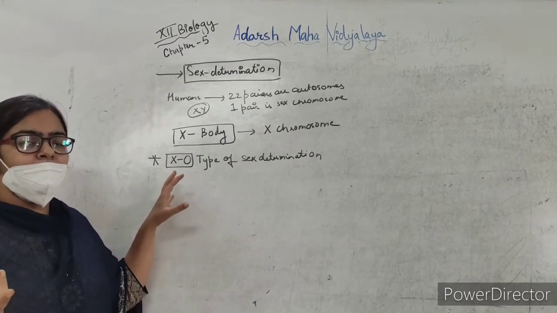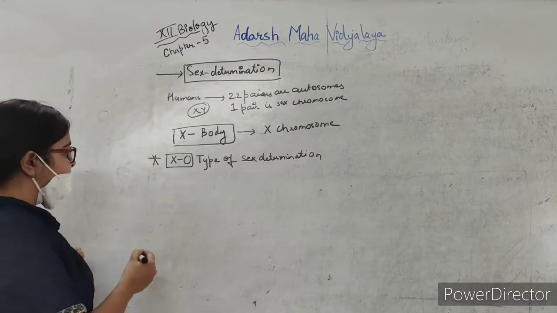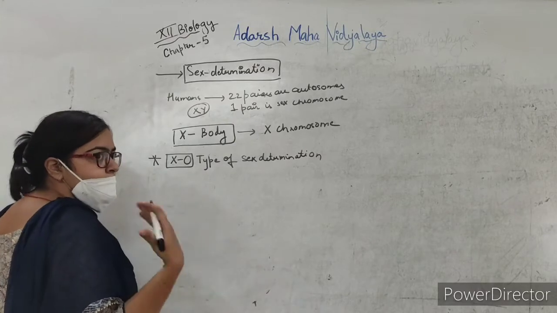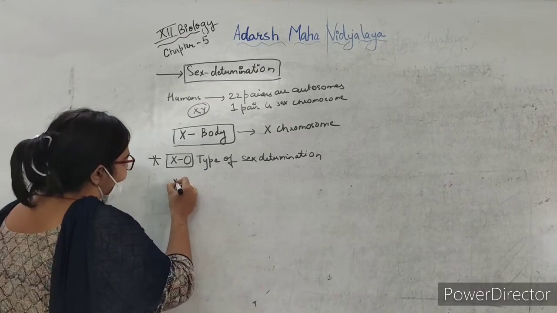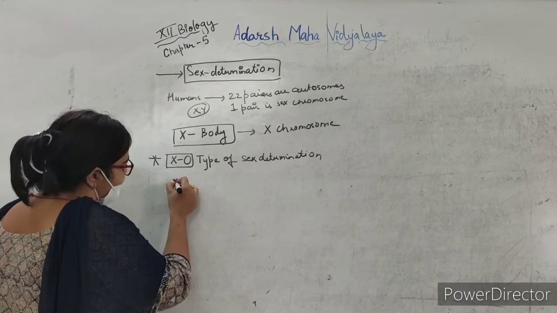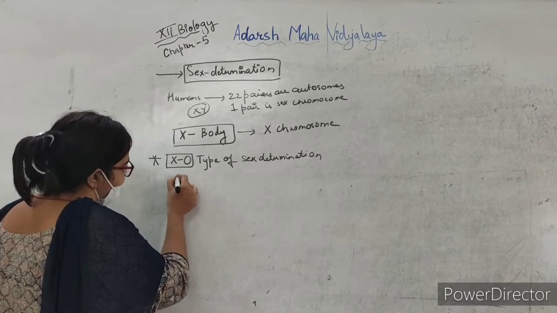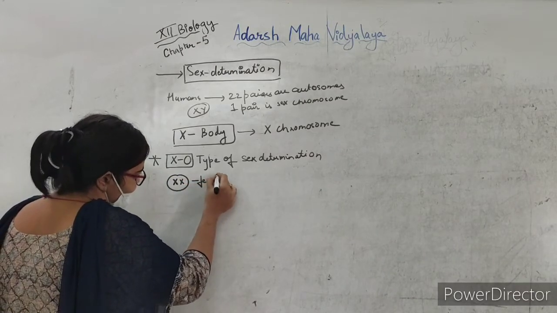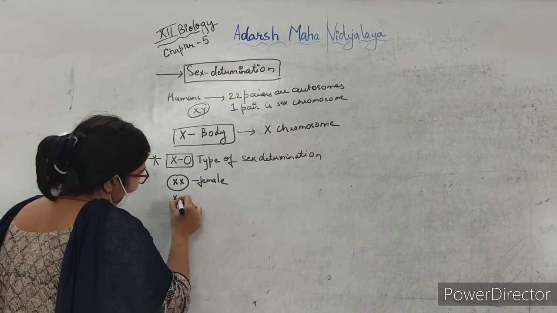We can give the example of grasshopper, where the female after spermatogenesis received X and X chromosome as they are diploid. This was the female grasshopper and this was the male.